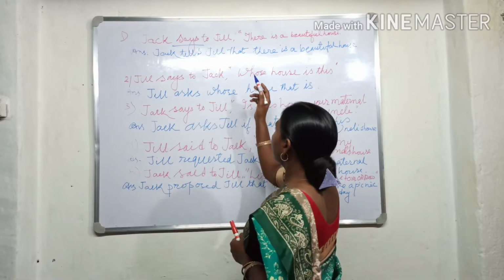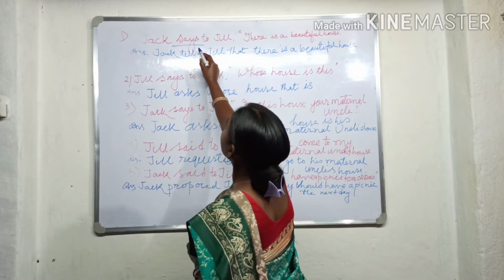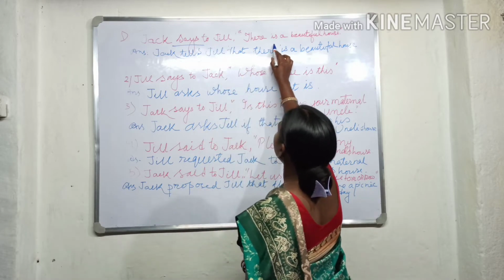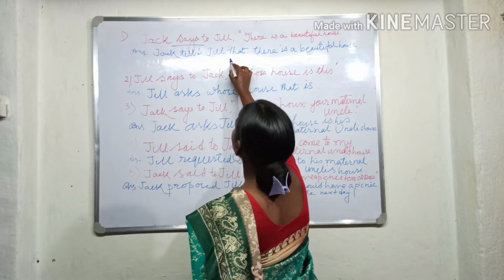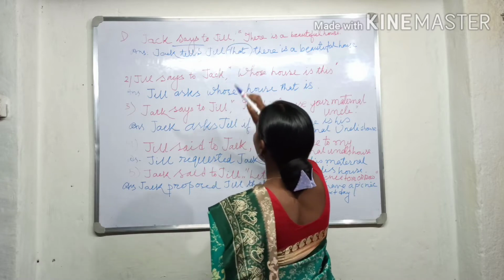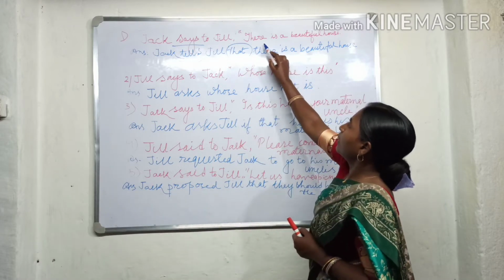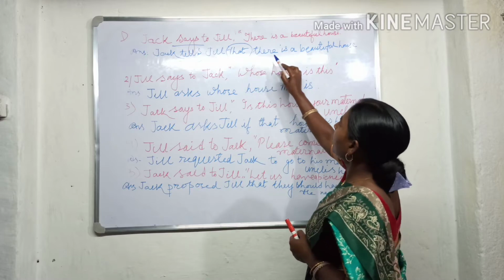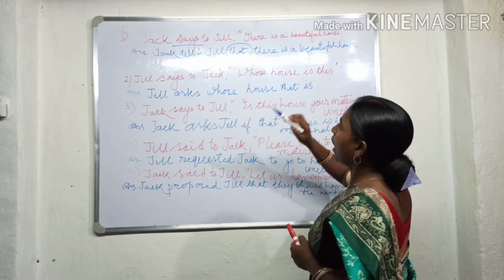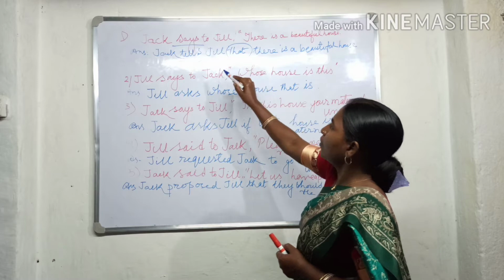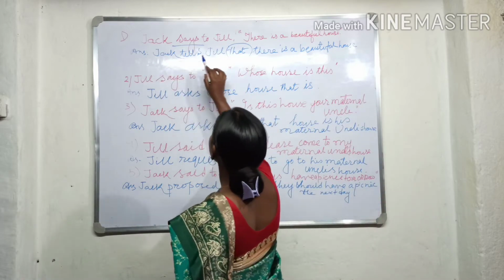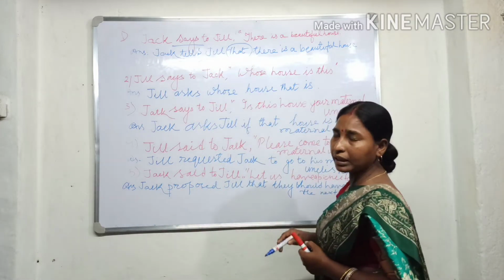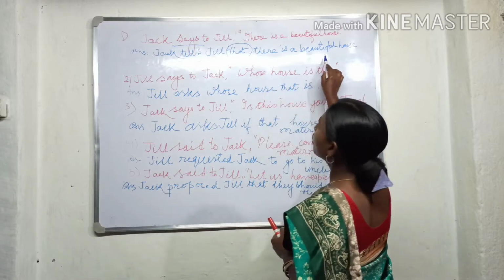And then a linker is added between the reporting verb and the reported speech, the linker that. And the reported speech is put after that: there is a beautiful house. As this example is in present tense, there is no change.